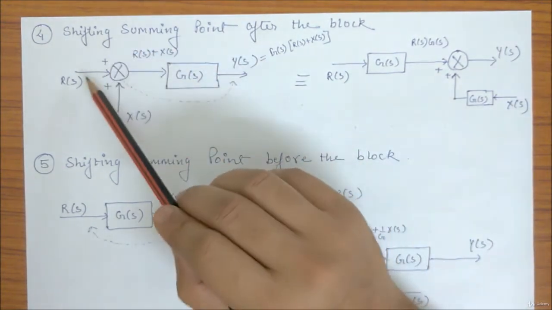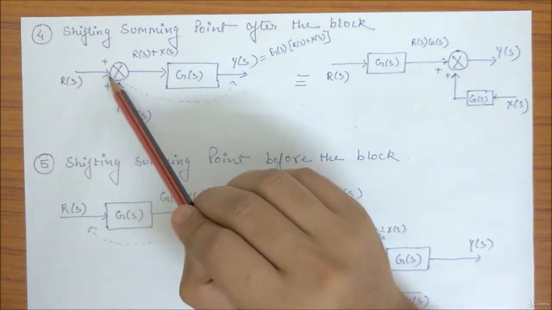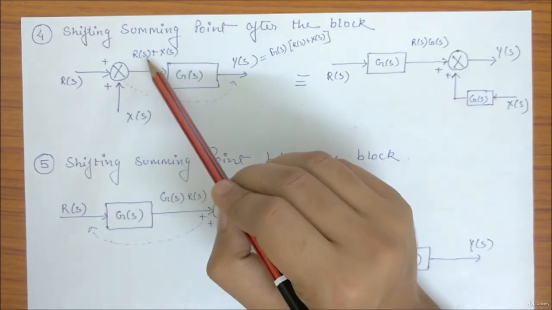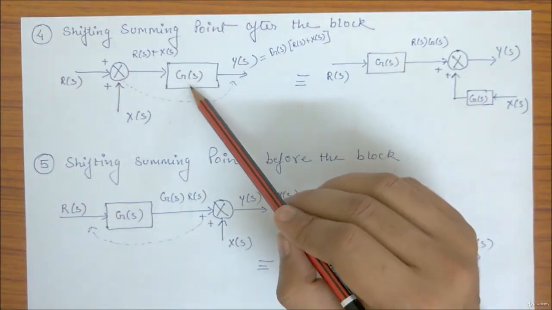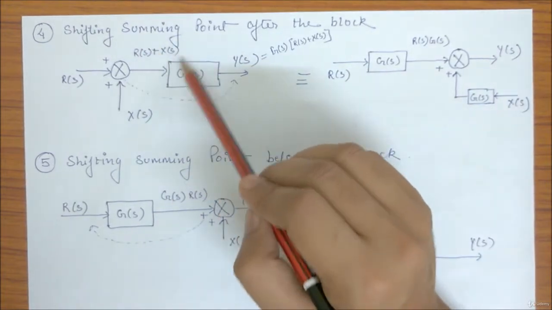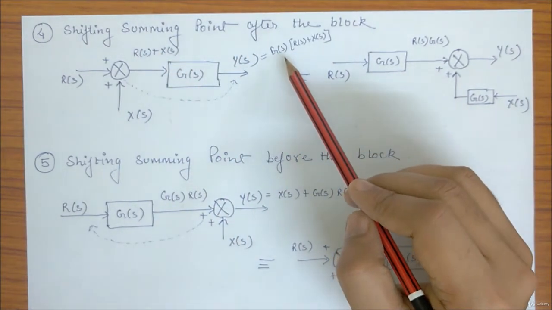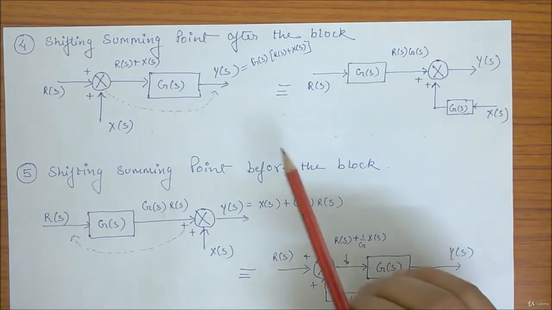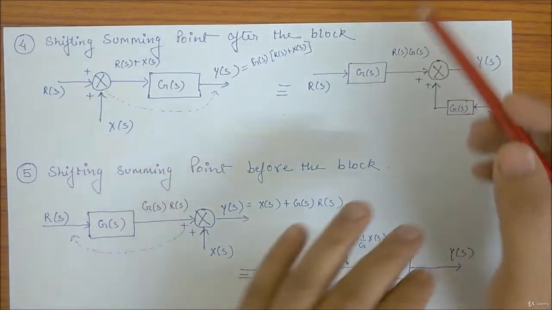What I have in this arrangement is RS going to the summer, XS going to the summer. My summer output will be RS plus XS, and this GS is a block, so YS will be the multiplication of this and this whole. So my output is GS into RS plus XS. Now this block is equivalent to this block.